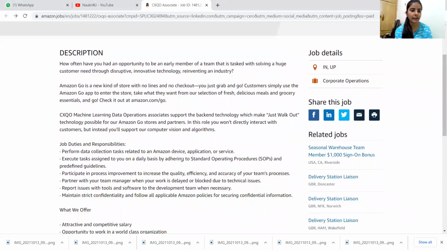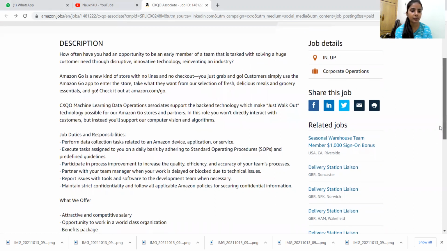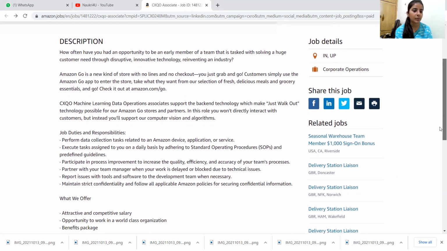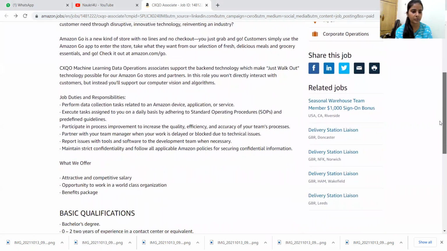So basically, whatever task is assigned to you on a daily basis, you have to complete it within the particular guidelines. Okay. Participate in process improvement to increase the quality, efficiency and accuracy of your team's processes. The next one is partner with your team manager when your work is delayed or blocked due to technical issues. Report issues with tools and software to the development team, and maintain strict confidentiality and follow all applicable Amazon policies for securing confidential information. Okay, so this is about the job role and responsibility basically.